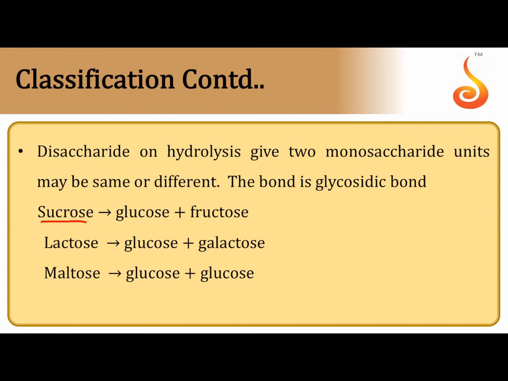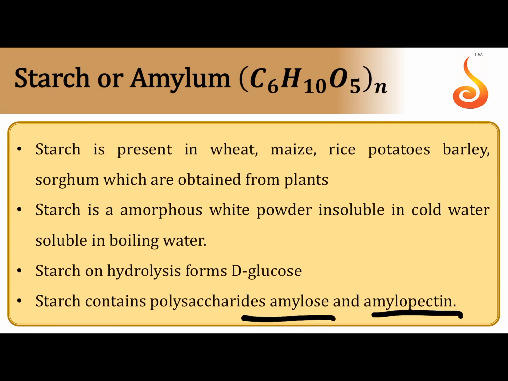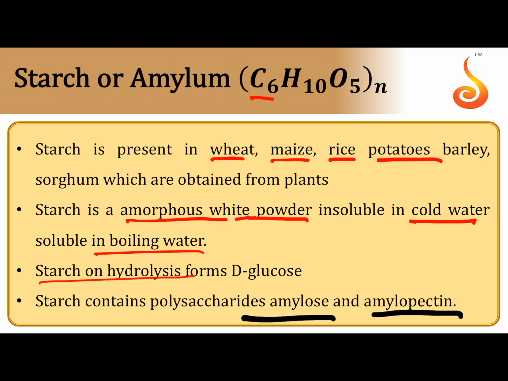Next, disaccharides. You must go through the structures, Haworth ring structures also, for all these: sucrose, lactose and maltose. Starch or amylum: starch is present in wheat, maize, rice, potatoes, barley, etc. Starch is an amorphous white powder, insoluble in cold water but soluble in boiling water.